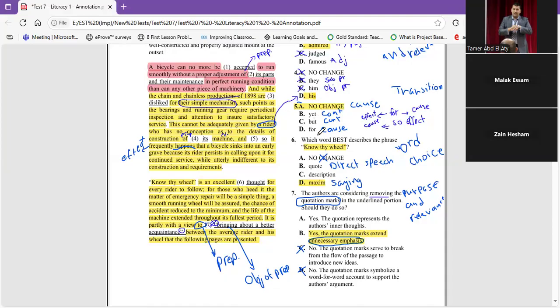But there is a difference between "so" and "for." Why? Because after "for" comes the cause, before it the effect. After "so" comes the effect, before it the cause. So here what comes here?